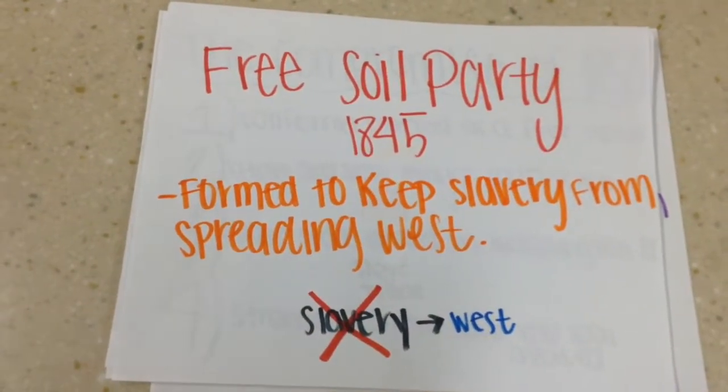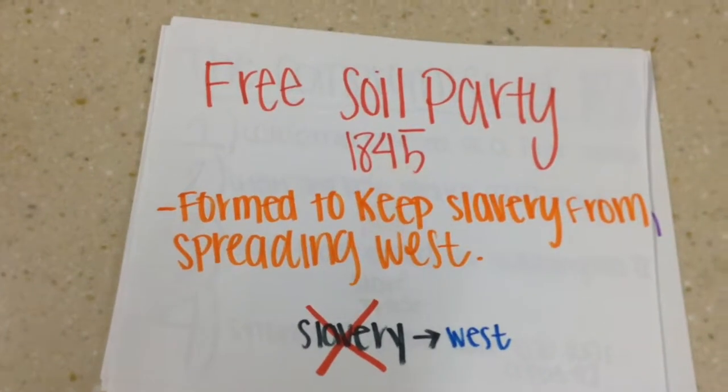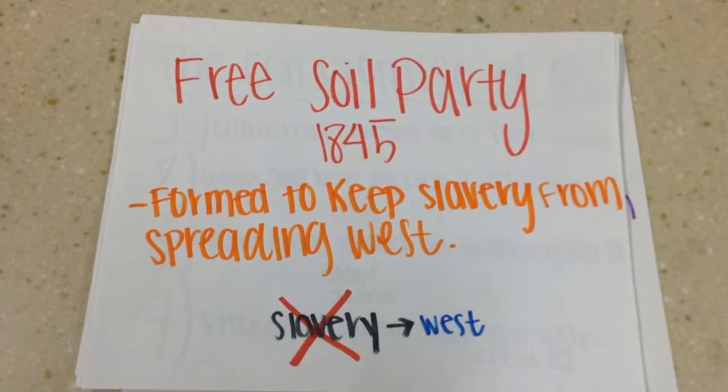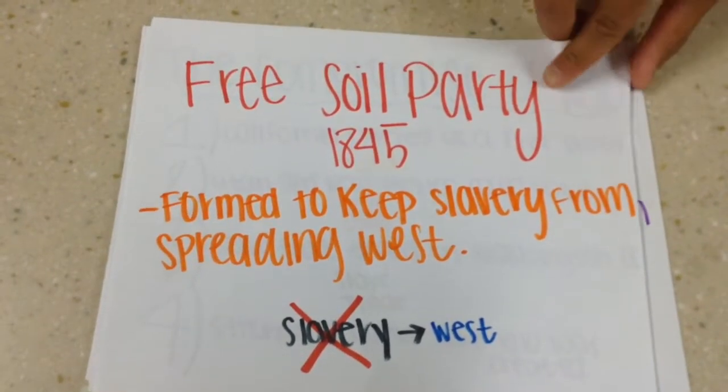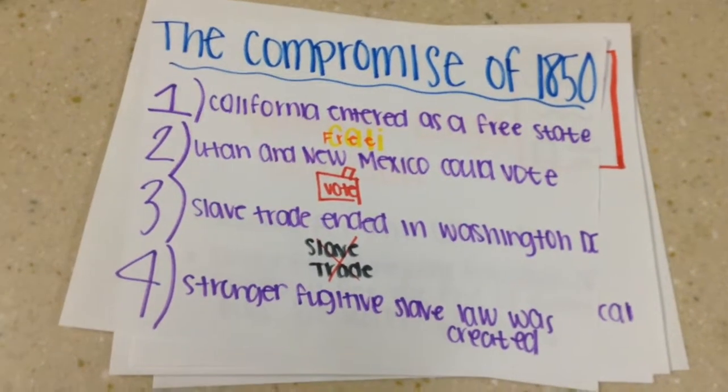The Free Soil Party was a political party formed in the 1800s by Martin Van Buren. The idea of the party was to keep slavery from spreading west. Abraham Lincoln ended up joining the Free Soil Party and tried to abolish slavery.